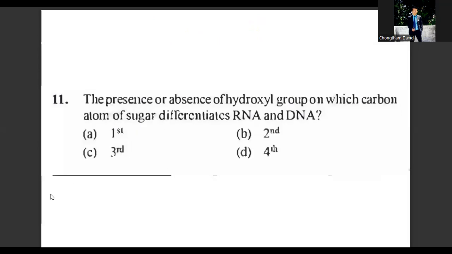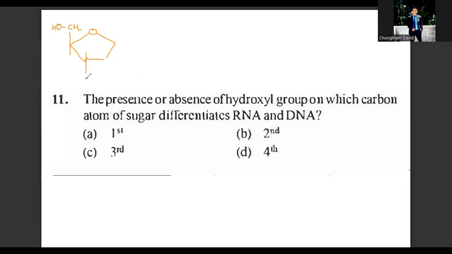The presence or absence of a hydroxyl group on which carbon atom of sugar differentiates RNA and DNA? RNA has D-ribose and DNA has 2-deoxy-D-ribose, because these are the carbohydrate units present in DNA and RNA. In case of RNA, which is the ribose sugar, I will write the structure here for better understanding. They are both pentose sugars, because they are made of a heterocyclic five-membered ring.